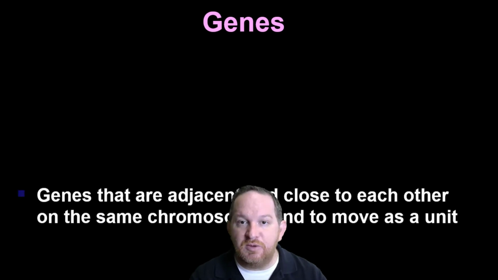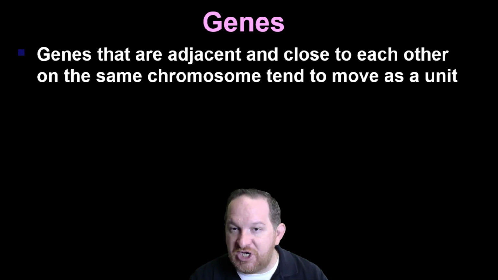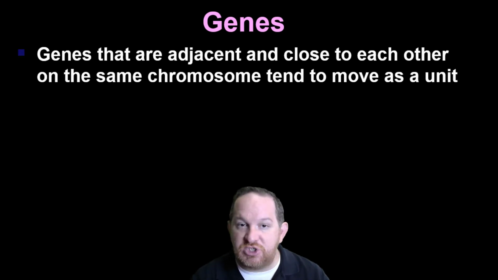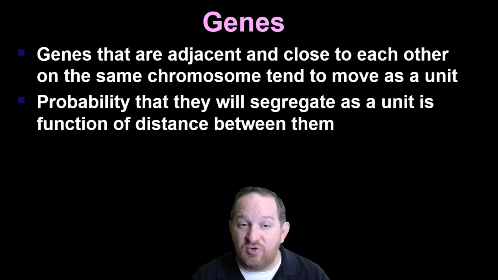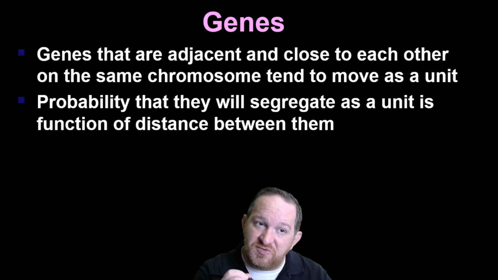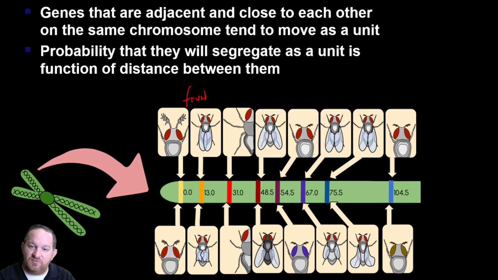So now let's talk a little bit about genes. We know that genes that are adjacent or close to each other on the same chromosome tend to move as a unit. So when they segregate, the ones that are close will stick together. So let me give you an example. So here we're looking at some different traits on some fruit flies. Okay, so we got some fruit flies, and we're looking at one of their chromosomes here.